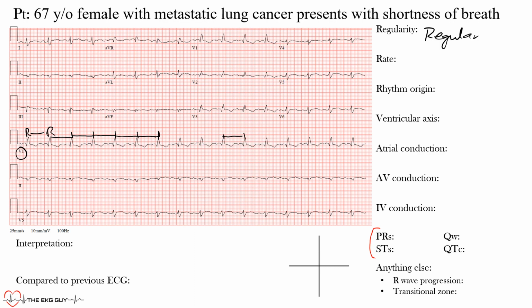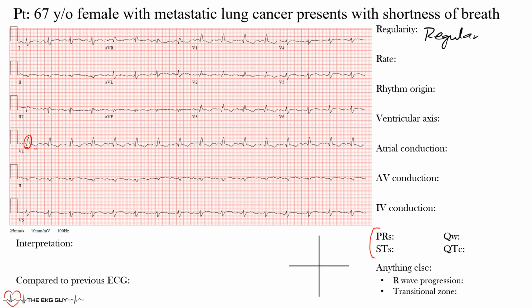Okay, now you can use any of the intervals. We use the R to R interval, but you could pick out these P waves here and measure the same throughout. Okay, as long as you're consistent. So far we have a regular rhythm, and next we want to find the rate. Okay, in this case we will find the ventricular rate, and that way we will use these QRS complexes or the T waves. Okay, we'll focus on these QRS complexes because they're the easiest to spot.